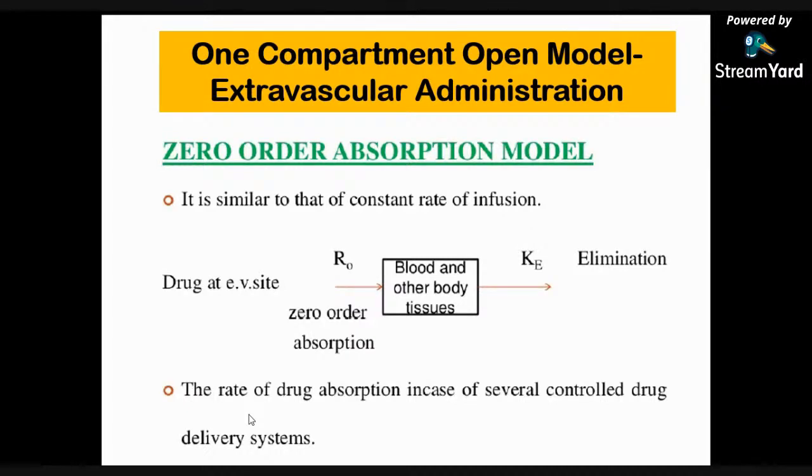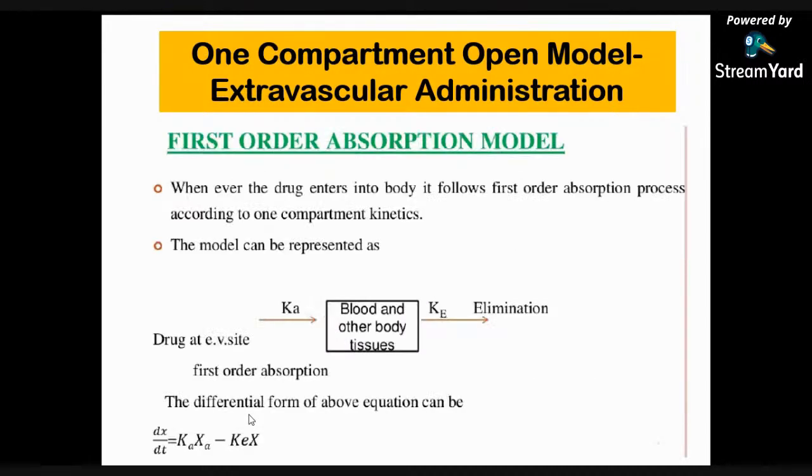Okay, so after extravascular administration, the rate of change in the amount of drug in the body, dX/dt, is the difference between the rate of input, or absorption, dXev/dt, and the rate of output, which is also called elimination. Whenever the drug enters the body, it follows a first order absorption process according to the one compartment model kinetics, as we discussed in the previous lecture.